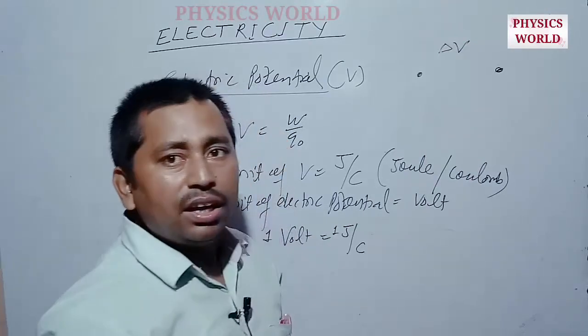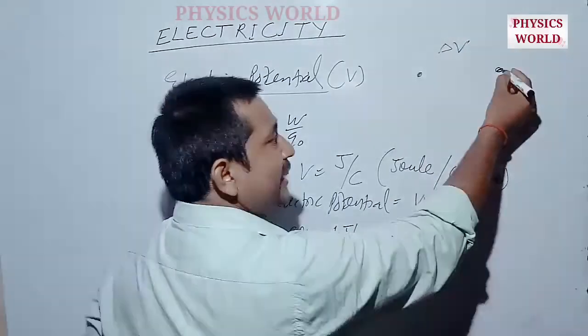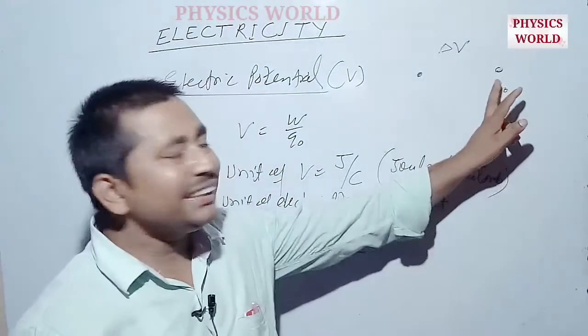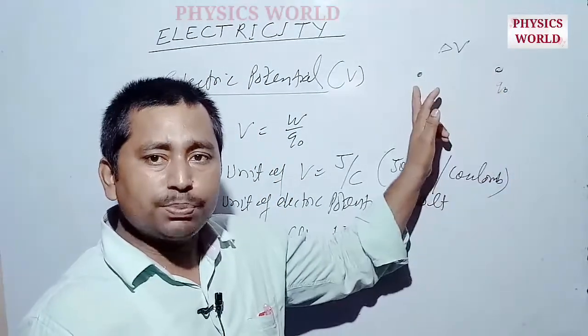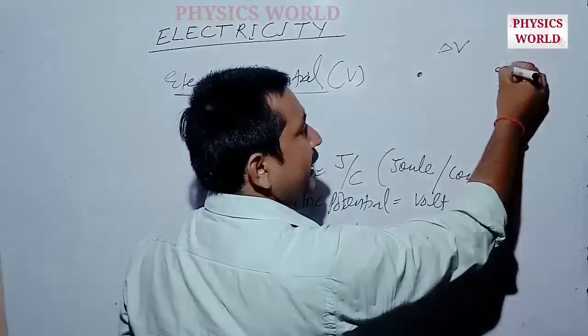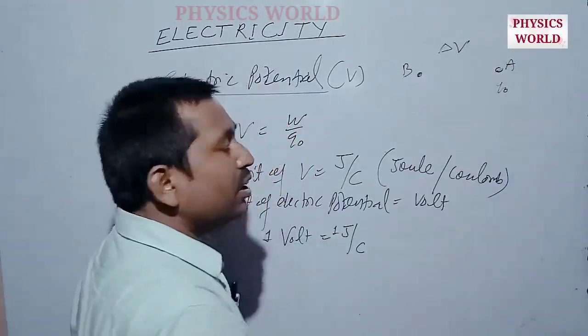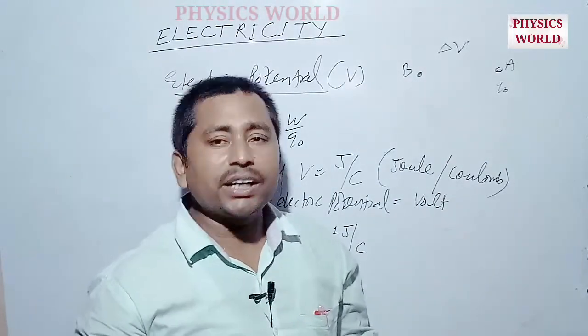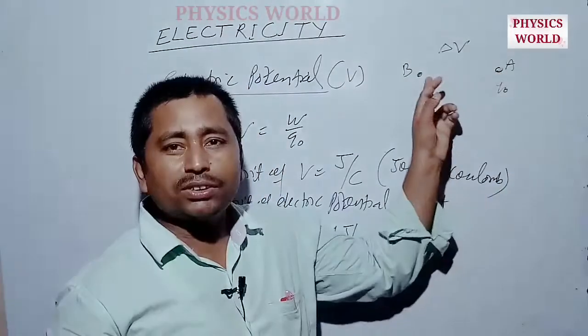Then suppose that here is a charge of q naught coulomb and we want to bring this charge from point A to point B. Then what will happen? We have to do some work to bring that charge from this point to this point.